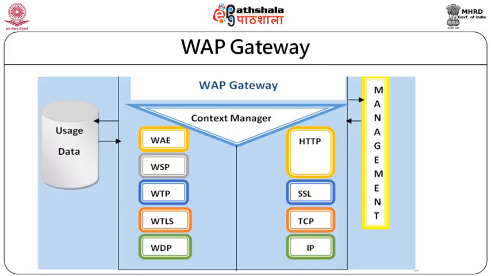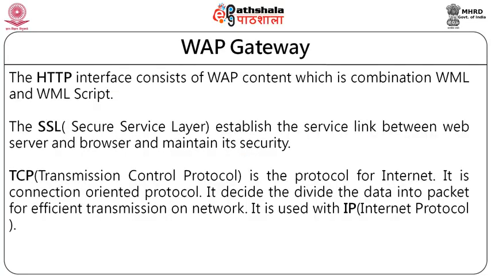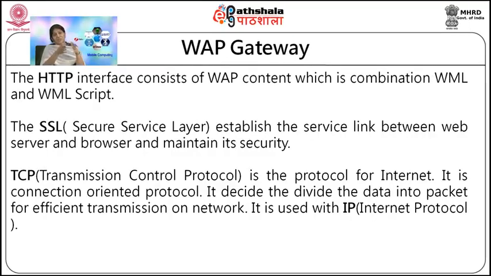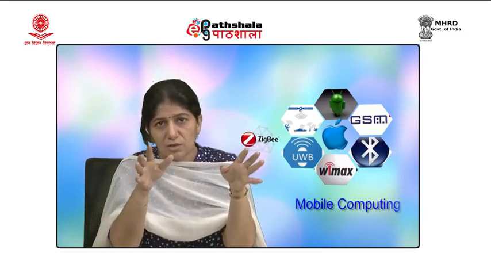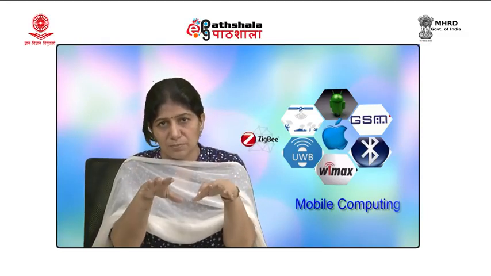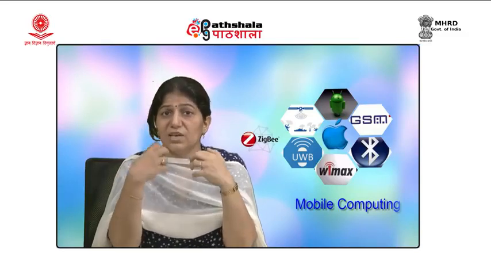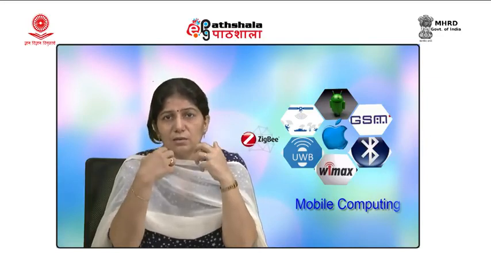Now if we see HTTP, what is the job of HTTP here? What is HTTP doing here? Then what is the job of SSL and what is the job of TCP/IP? Because through wireless devices, we are connected to the wired devices also. So we require the protocol TCP/IP in this structure, and also we want HTTP, that is hypertext transfer protocol, so that the data is moving with the wired devices and wireless devices, both. We cannot say all the data is moving wireless to wireless. So that's why, and again we are using the data, so we are getting a bill for that.